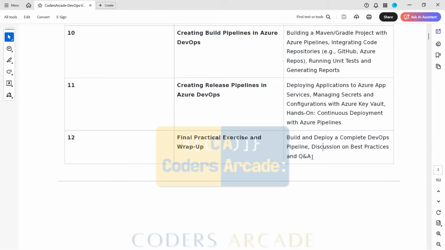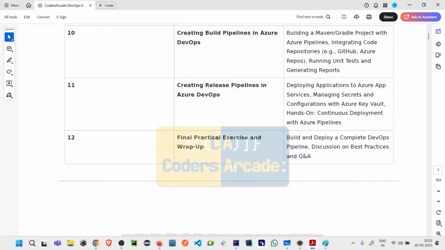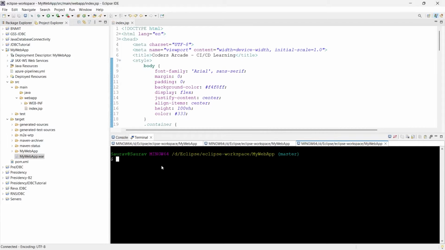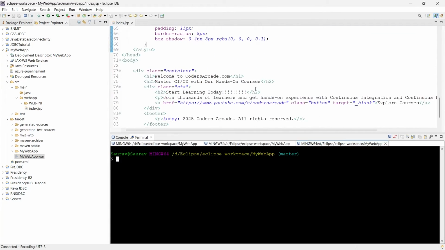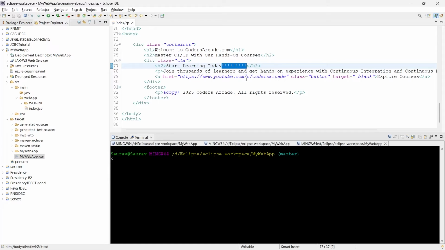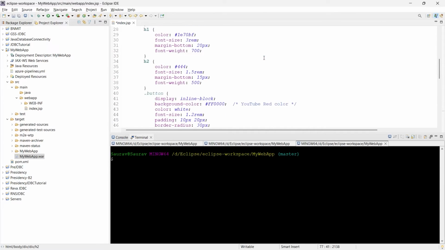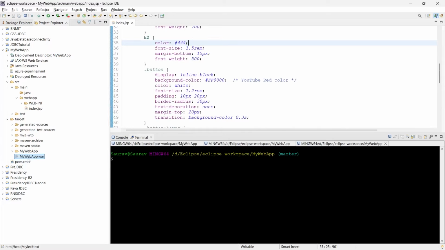Now the thing is that here I want to tell you something, guys. Once you do any change in your Eclipse editor, let me open Eclipse. Once I do any changes here, suppose I have this many exclamation marks, I will delete them. I will have only 1, 2, 3, 4, for example. So I change something, right? I'll save this and then let me open it in my server, in my system.